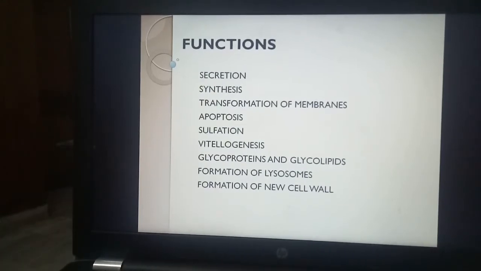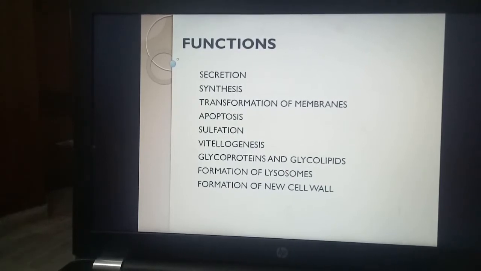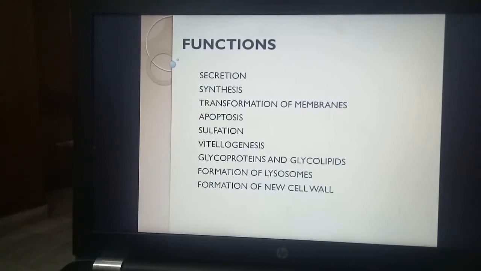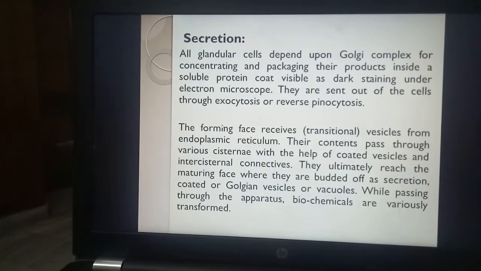Golgi apparatus is involved in secretion of material, in synthesis of material like carbohydrates, synthesis of glycoproteins and glycolipids, formation of lysosomes, formation of new cell wall material, transformation of membranes, apoptosis and sulfation. First we'll discuss secretion.